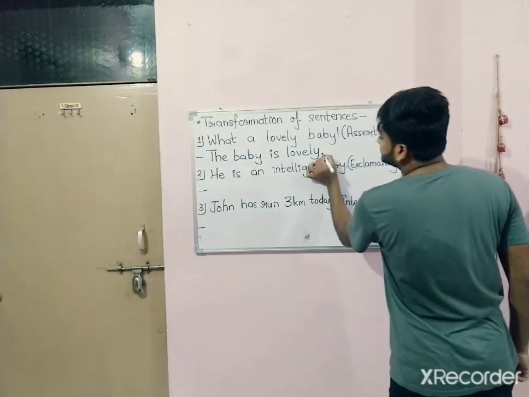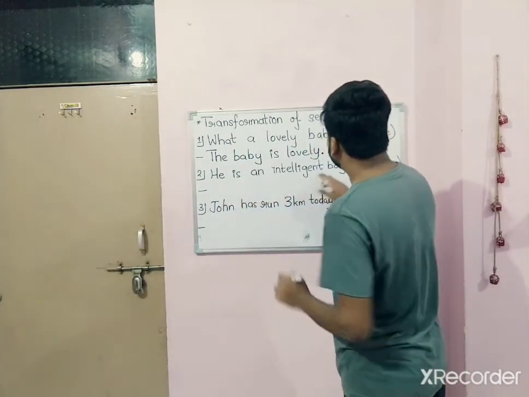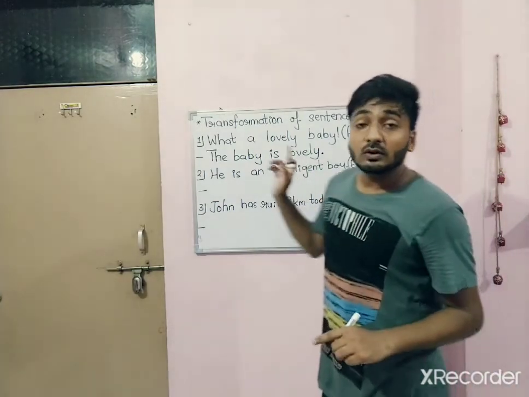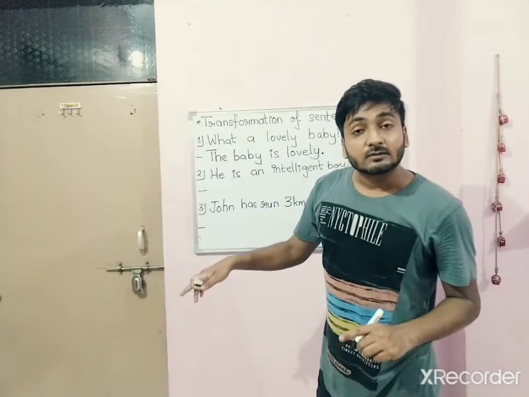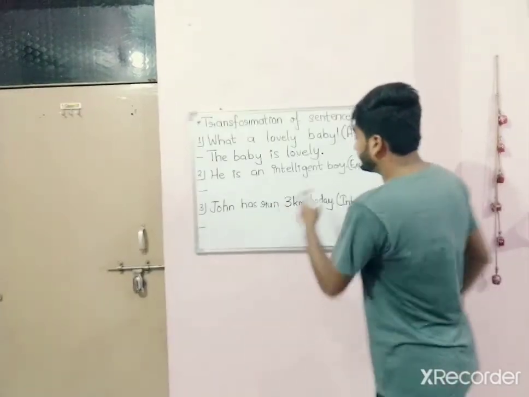Now, number 2, he is an intelligent boy. We have to change it into an exclamatory sentence. What will come in the end? An exclamation mark. So let's change it.